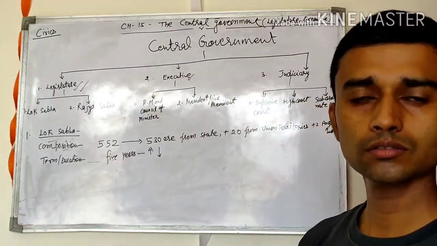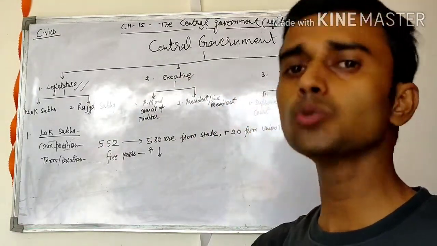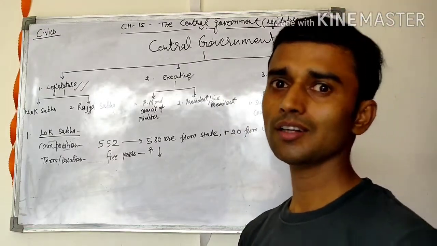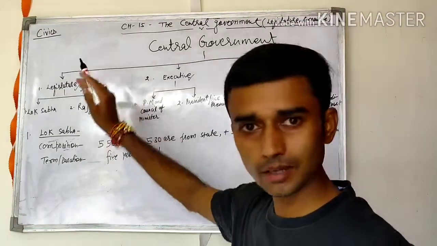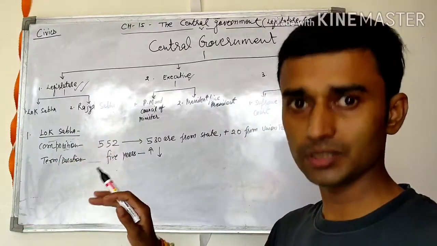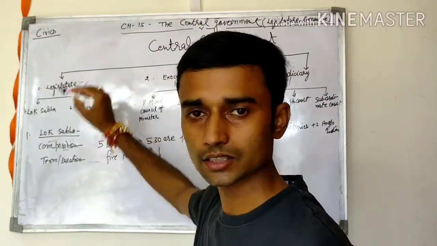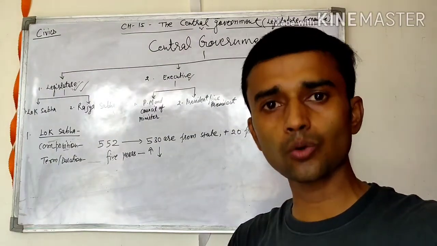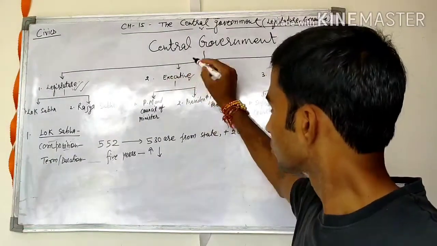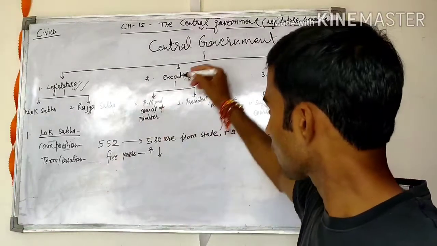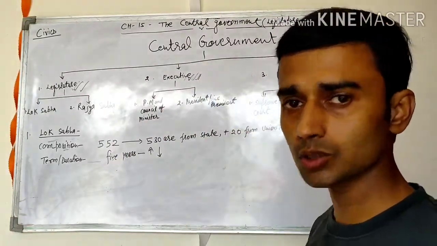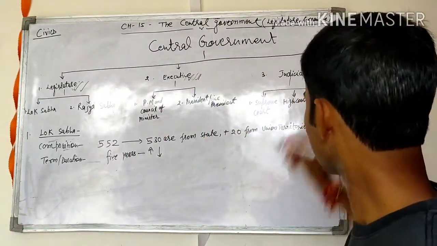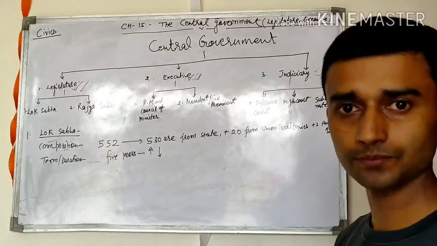What is the work of the executive? To execute the law, to run the law. The legislature is the making body of law, means the law is made by the legislature. The executive is to execute the law, you can say the implementation of the law. इसको लागू करने का काम कौन करती है? Executive body. And finally, the supreme authority, we know, the judiciary.